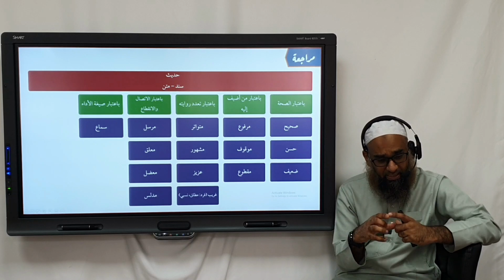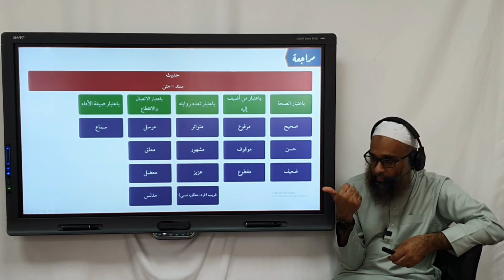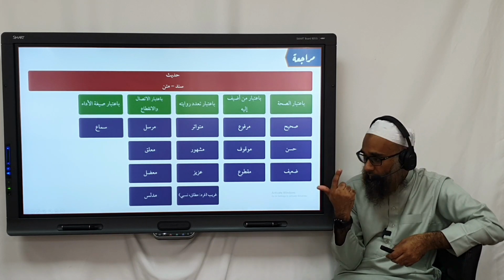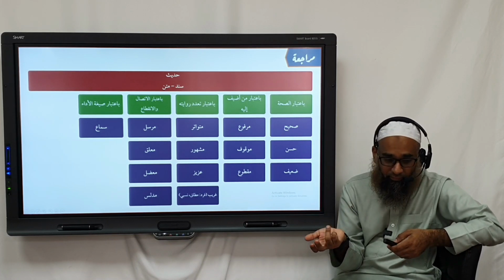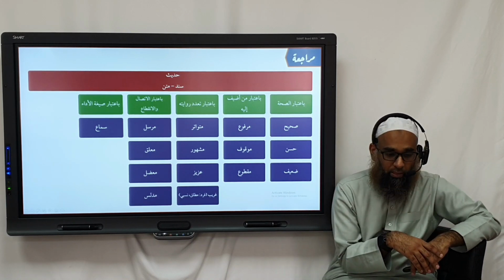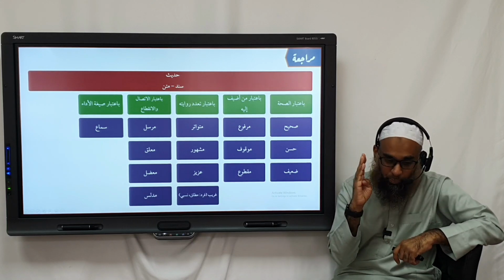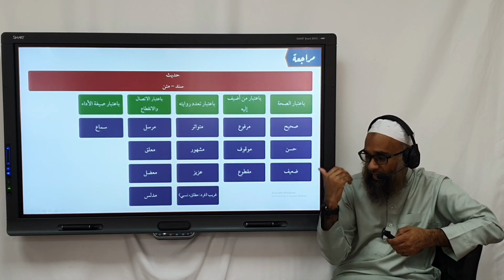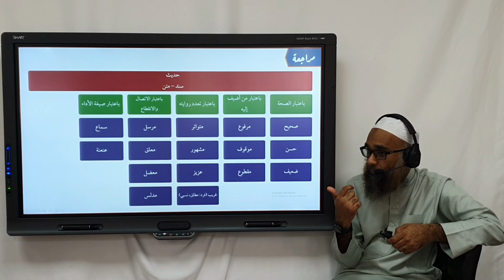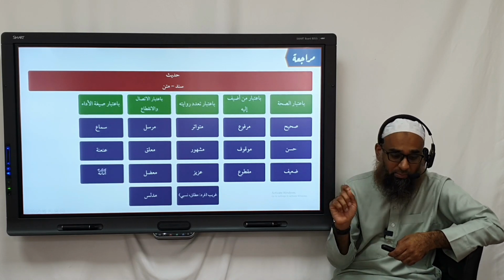You can have a sigha which is sarih fi sama, which are, for example, haddathana, akhbarana, sami'na. Or you can have a sanad, a narration, a chain, in which it is not explicitly mentioned, "I've heard." And you have an-ana or an-mu'annan.